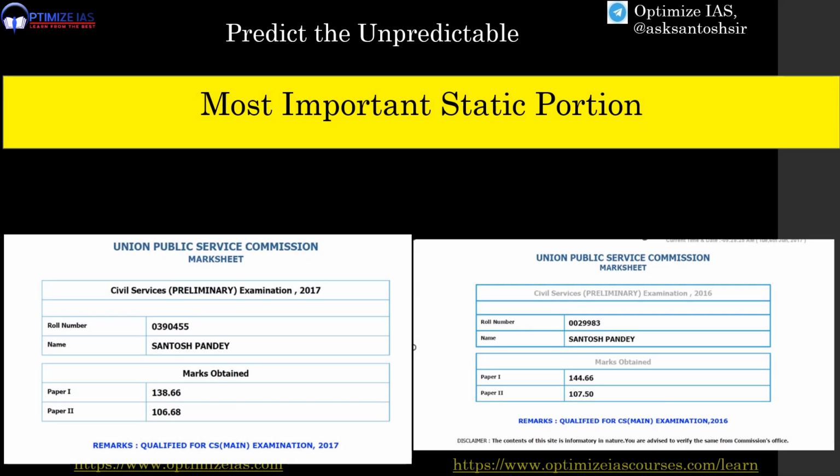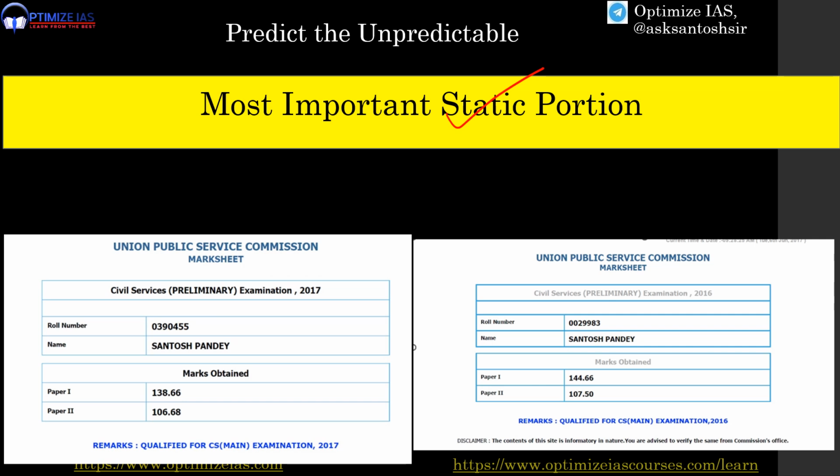Hi guys, one thing which has helped me to crack 6 out of 6 prelims with very high scores is my command over static portion. Guys, if you are very strong with the static portions, then your chances of qualifying the prelims examination increases like anything.